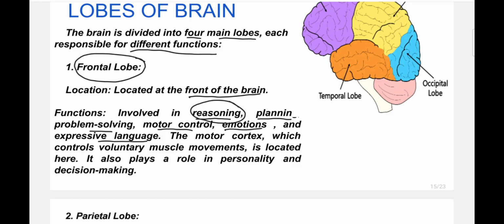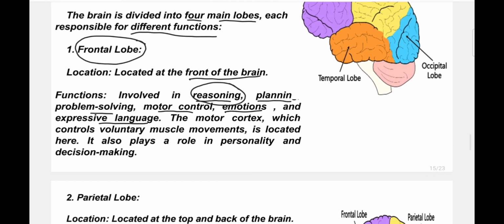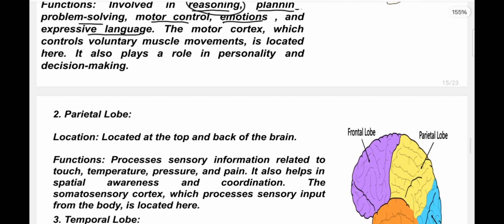Okay, and next, the frontal lobe is a part of the forebrain, and the forebrain also controls our emotions. So if I say I love you, that doesn't mean that I love you from my heart. I love you from the core of my forebrain, from the core of my frontal lobe. Now change this statement. Okay, next, parietal lobe.